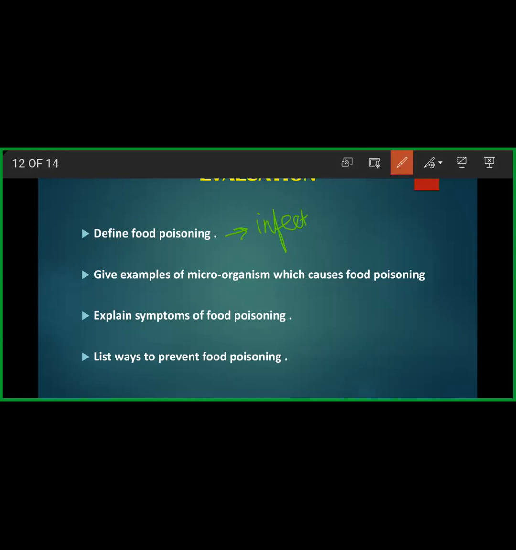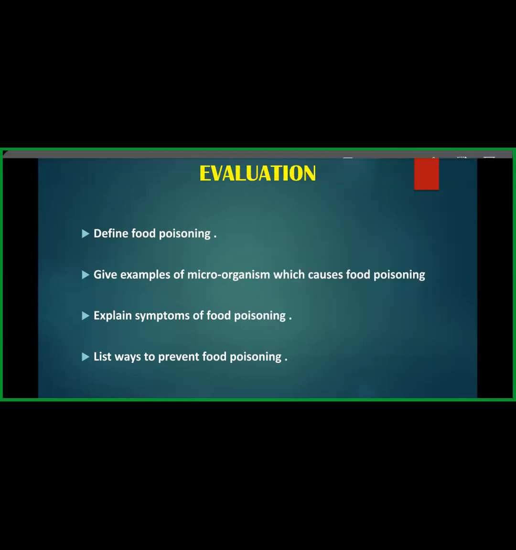So, infections caused by microorganisms. Anything else, Swami? You need to add something? Food poisoning, as sister has said, is an infection which is caused by microorganisms and which deteriorates the health of the organism, ma'am. Very good. Which deteriorates our health.